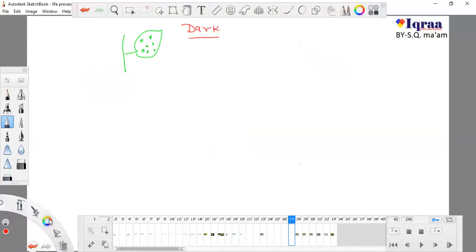Now what happened exactly? First of all, I pluck this leaf. Pluck this leaf means I will detach this leaf. And I will water bath it.